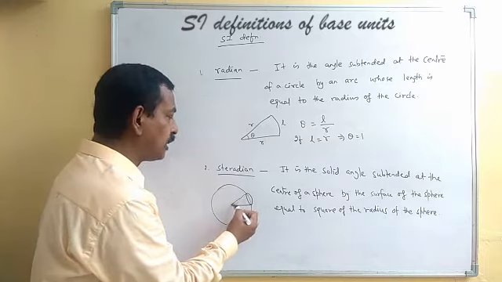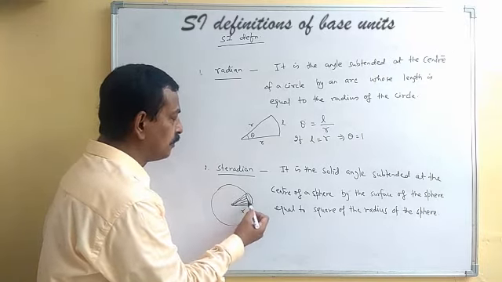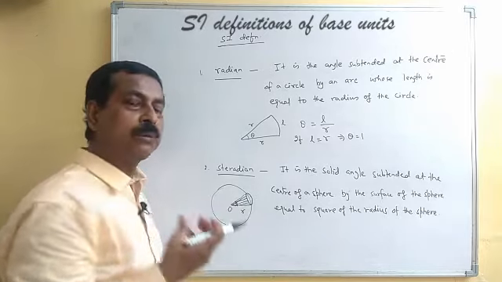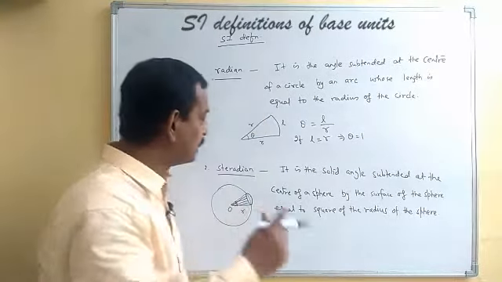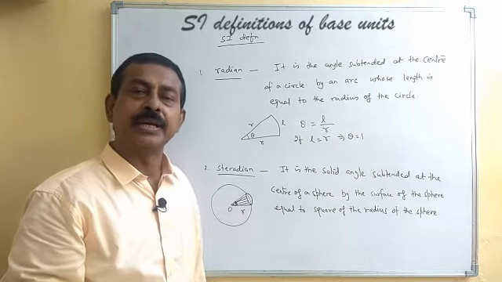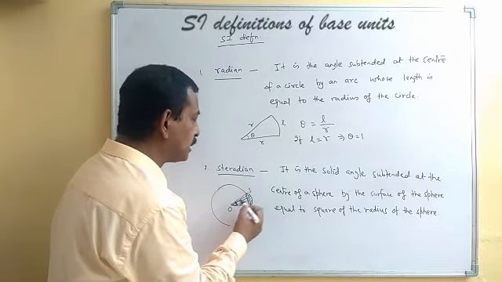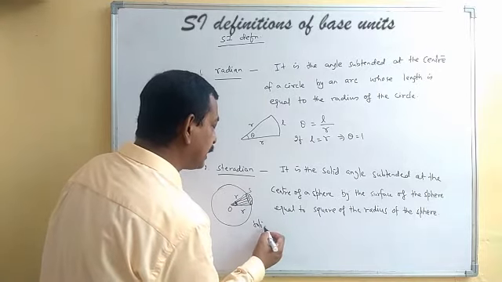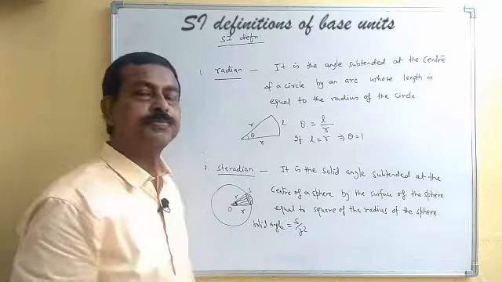You join all the points on the circumference of this surface to the center. So what type of shape will we get? We'll get a cone. And in the cone, the angle subtended at the vertex of this cone is the solid angle. So this is the area, suppose S, and radius is r. So the solid angle here will be S by r square.